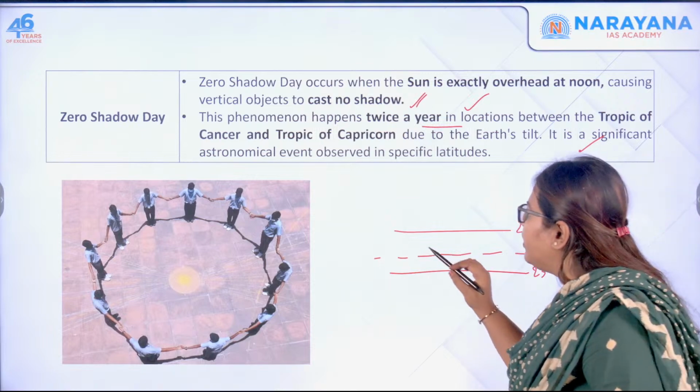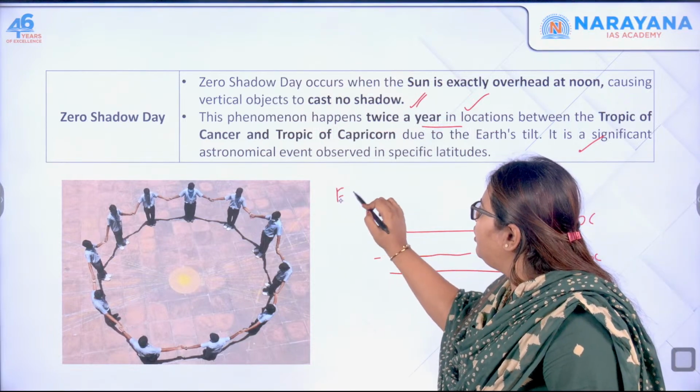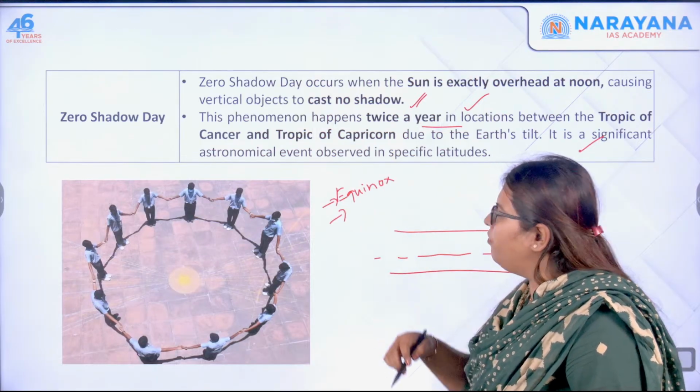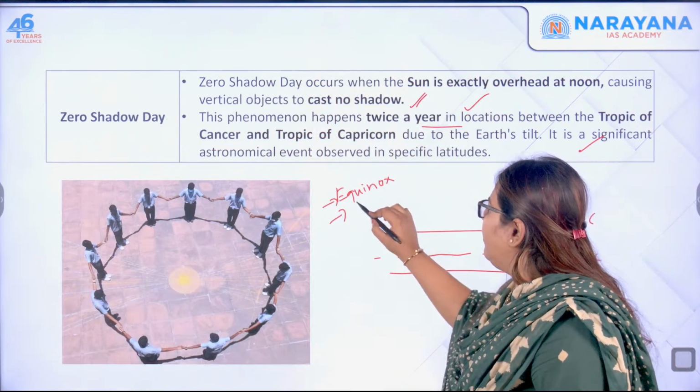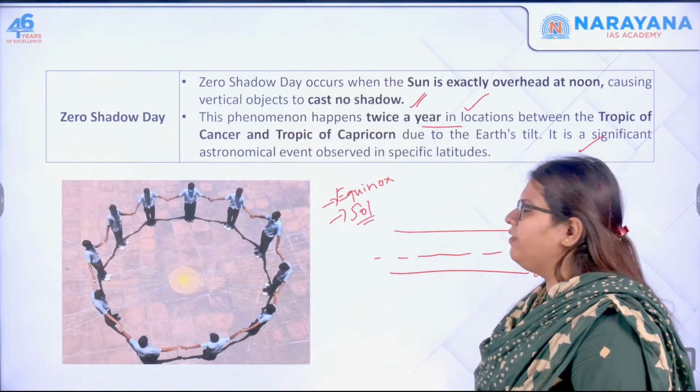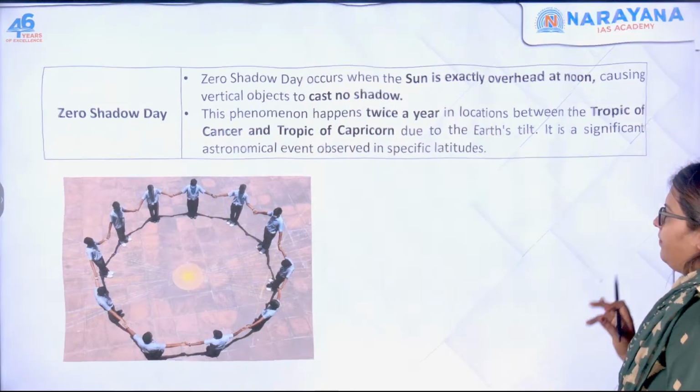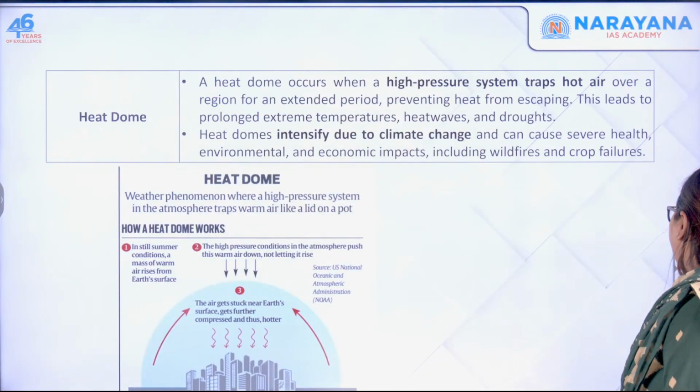A small homework is that please read about the concept of equinox, because it deals with the movement of the sun, right? And also you have to know the different kinds of solstice. Okay, so now this is the zero shadow day. Next, moving forward, heat dome.